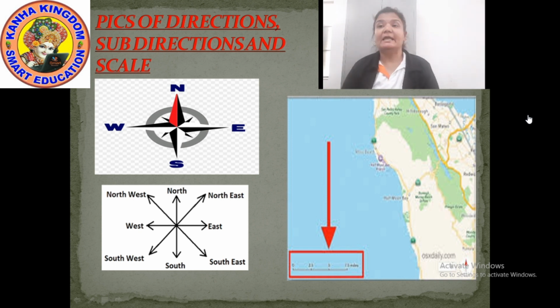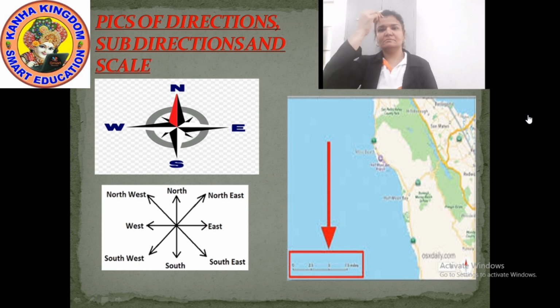Now here, look at the first picture. It shows you the north, south, east and west. The right side of the north is the east direction. The left side of the north is the west direction.